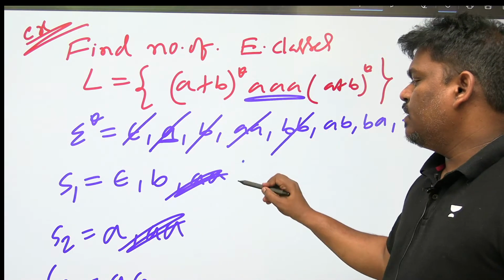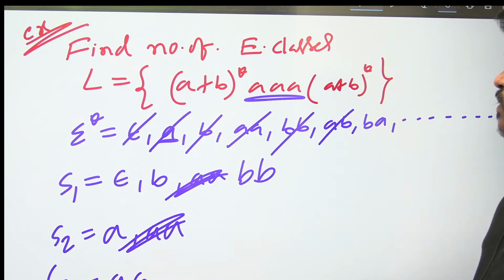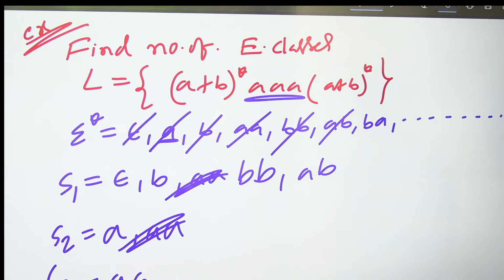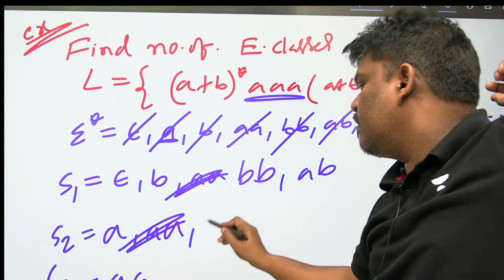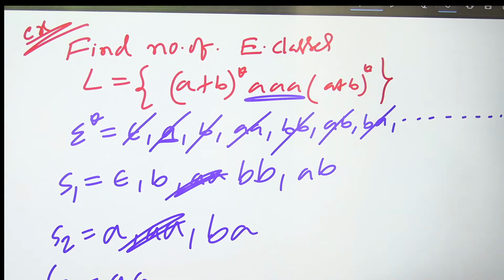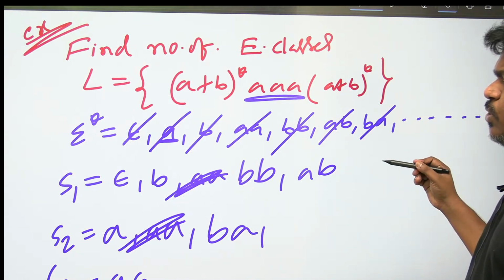Next one, what about double B? I think here. What about AB? If you observe, I think AB here only. Check. Next one, what about BA? BA here. Please check. Next one, what about triple B? I think triple B belongs to this area.